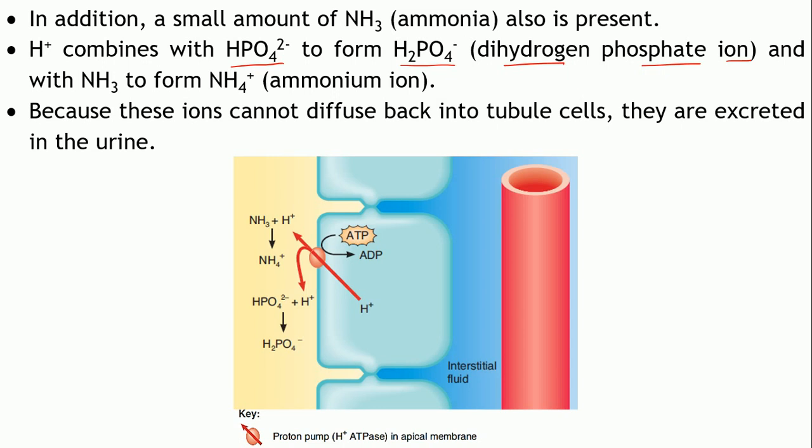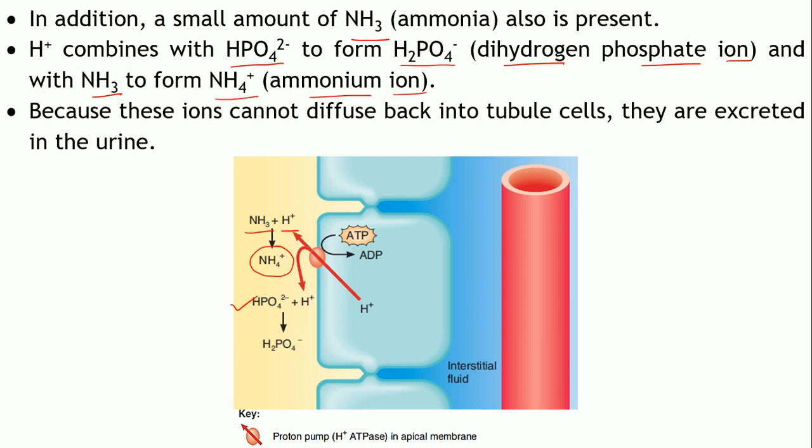So this is the first method by which the buffering of these H plus ions will take place, and there is one more substance which is present in these tubules, that is ammonia. A small amount of ammonia which is present can also combine with your H plus ion to get converted into ammonium ion. NH3, by addition of H plus ion, has got converted into ammonium ion.